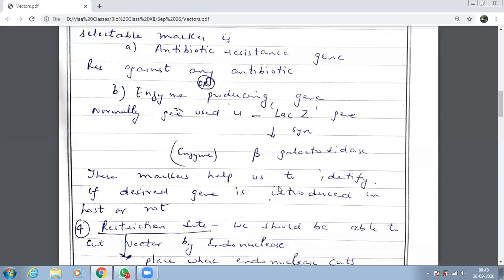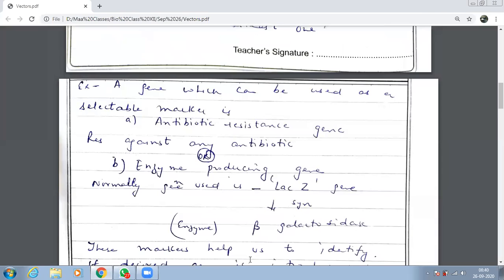Which gene had I inserted over here? LAC-Z. So very quickly, what is the third thing a vector needs? The first thing a vector should have was the ability to replicate. That means it should have which site? Ori site. The second thing was that each vector should have a protein for replication. What is the name of the protein? ROP.